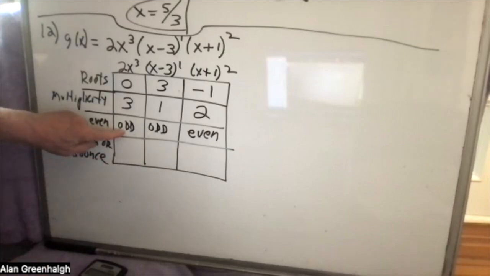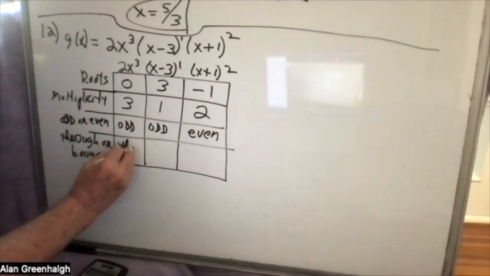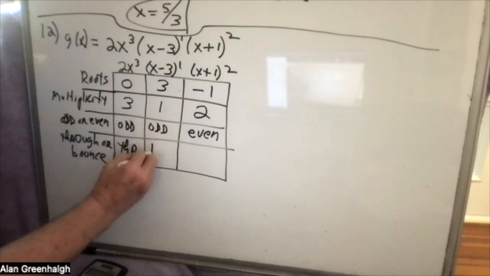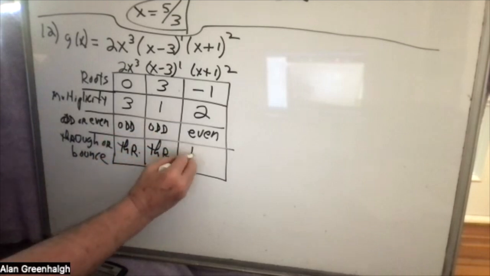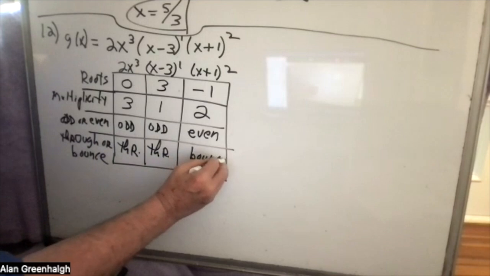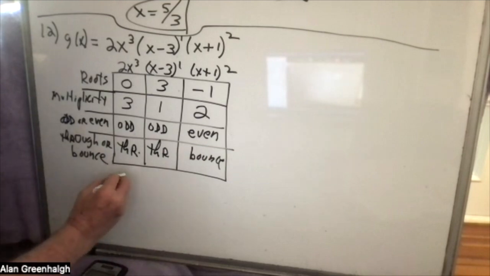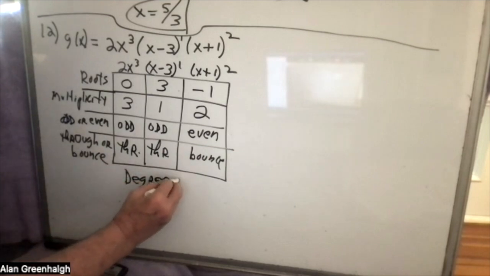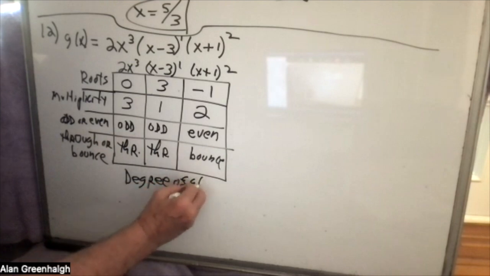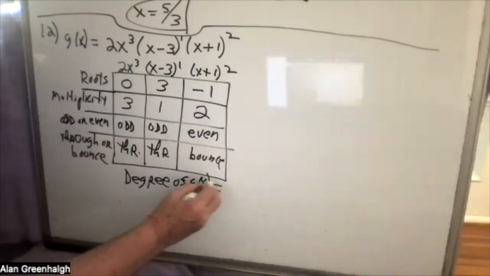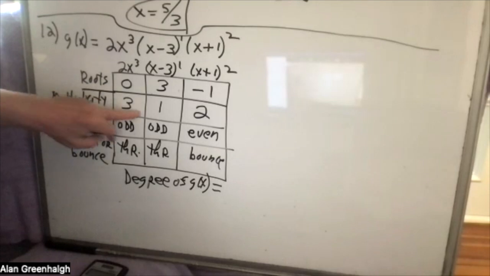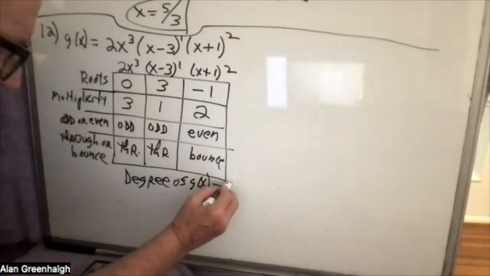So if it's odd, it goes through, and this is a bounce. Now what we'd like to know, and what's actually asked for, is the degree of the polynomial, the degree of g(x), which is simply going to be the sum of the multiplicities. So 3 and 1 is 4, and 2 is 6.